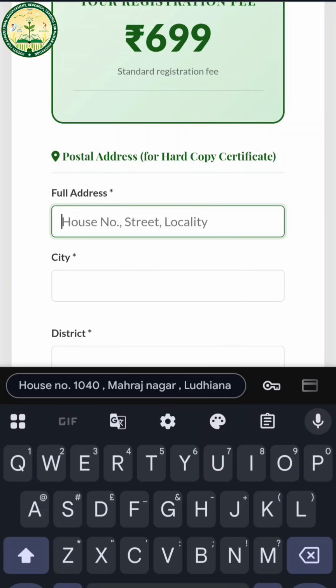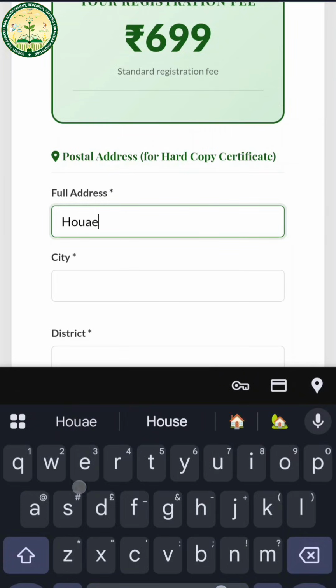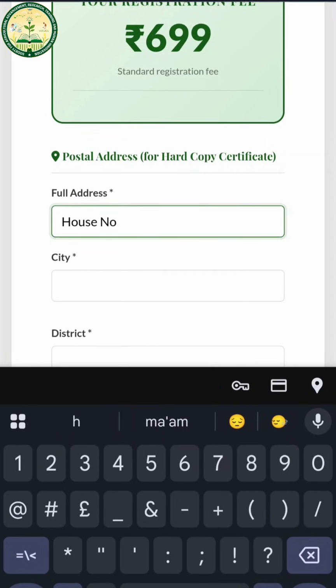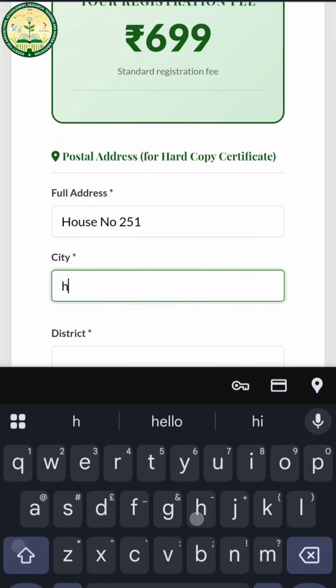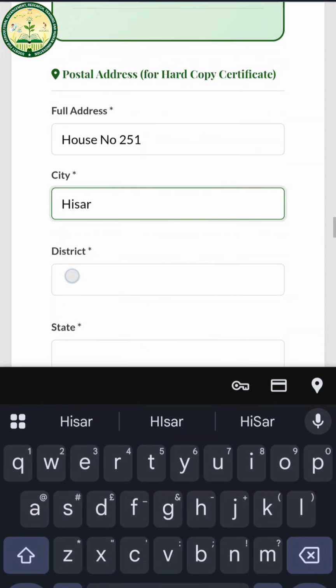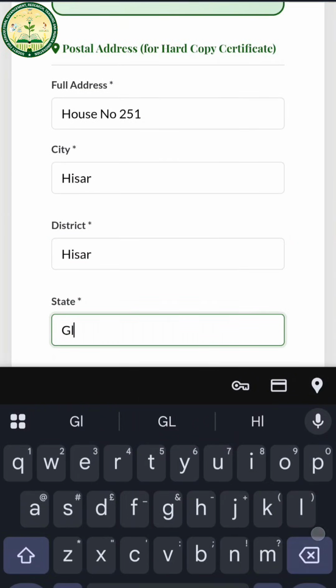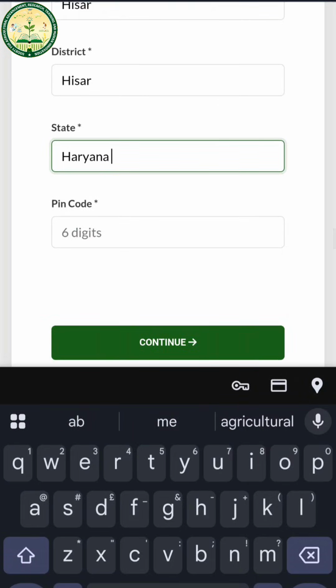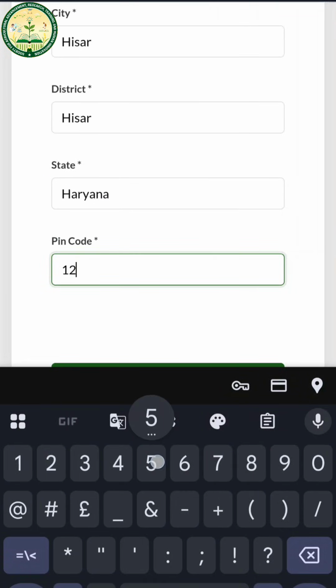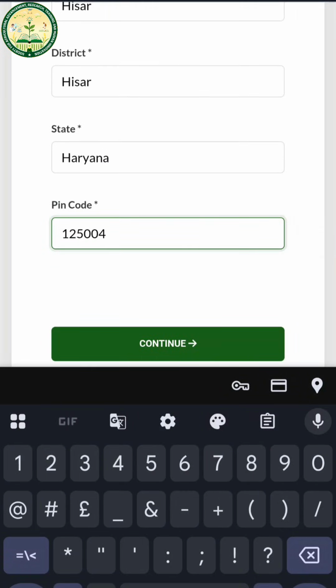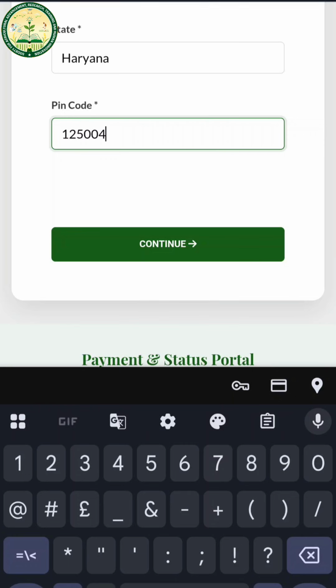Let's suppose I am filling my address. Let me do it first: house number 251, city Hisar, district Hisar, and the state is Haryana. Now I have to give my PIN code. It is very important, because if you fill in the wrong details, then your certificate will not be delivered to your address. So please fill it very carefully. I will click on the continue button.